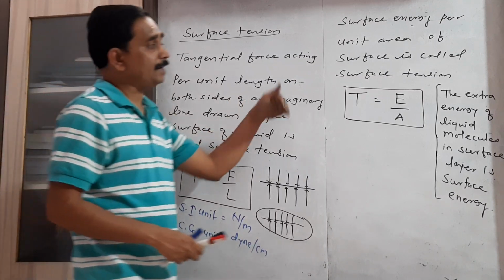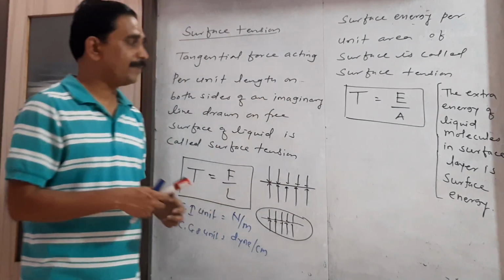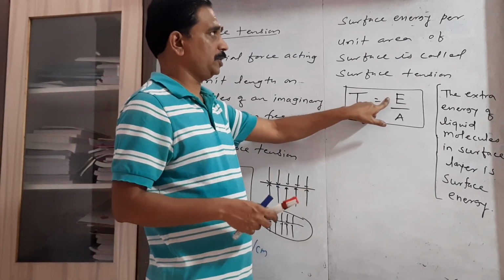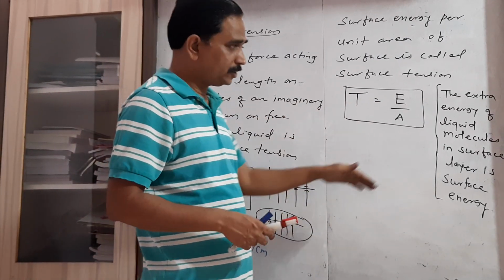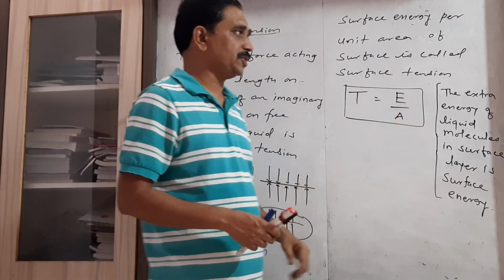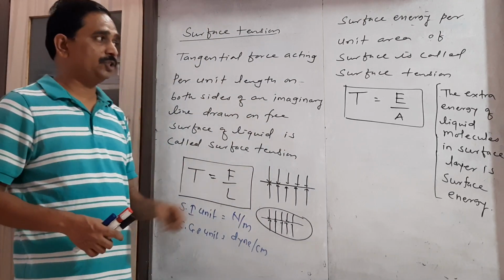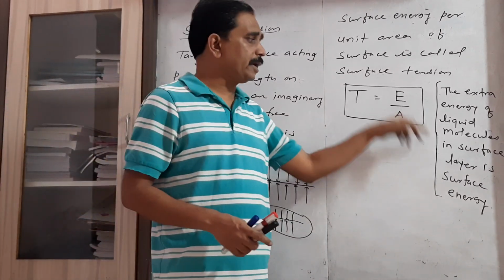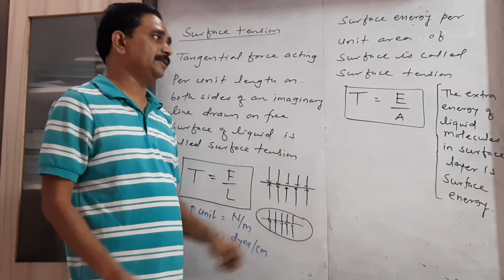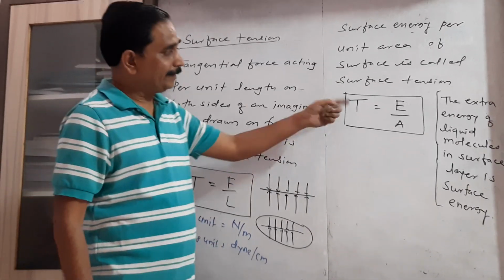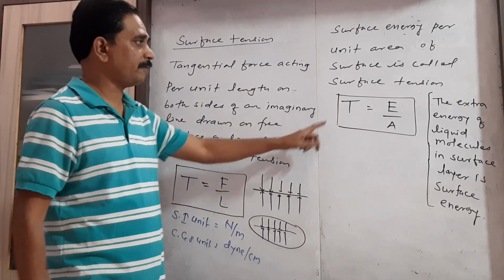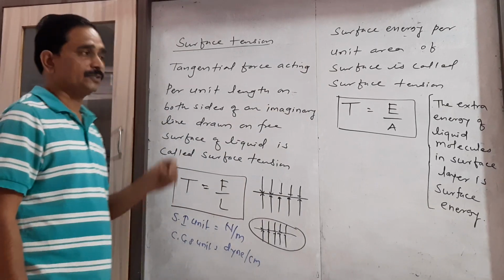Now let us consider another definition of surface tension, which involves surface energy. What is surface energy? We will explain it later, but just consider its definition: the extra potential energy of the liquid molecules in the surface layer is called the surface energy. Surface energy per unit area of the free surface of a liquid is also called the surface tension.